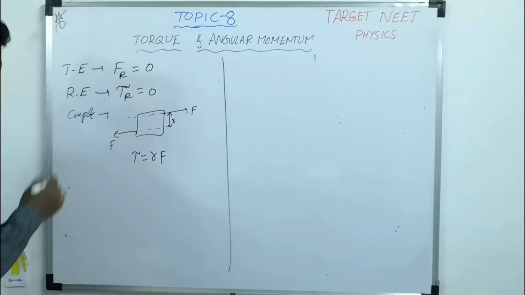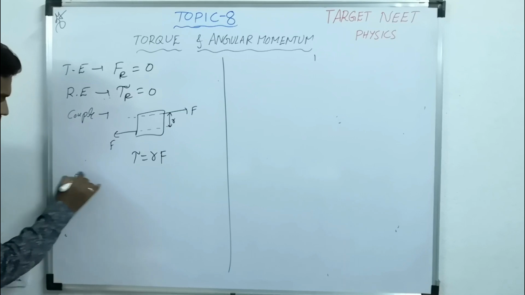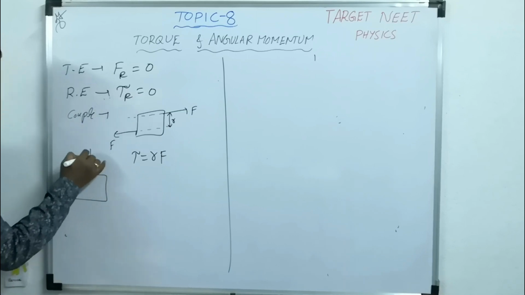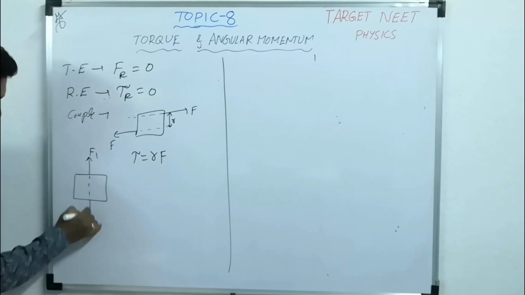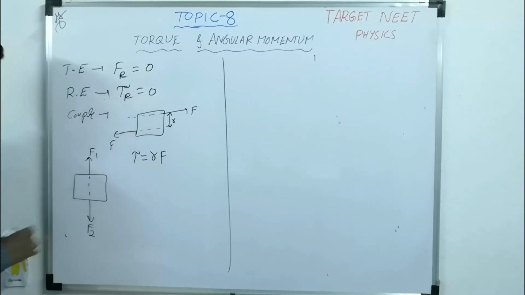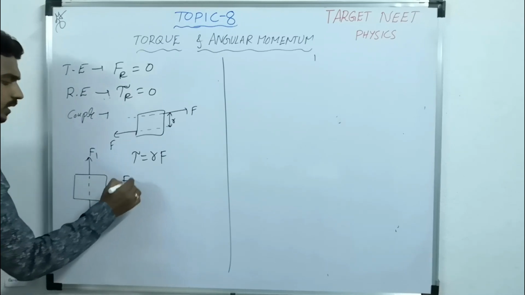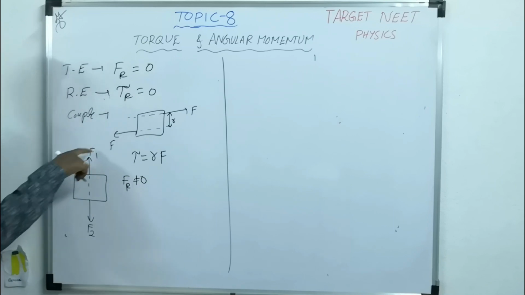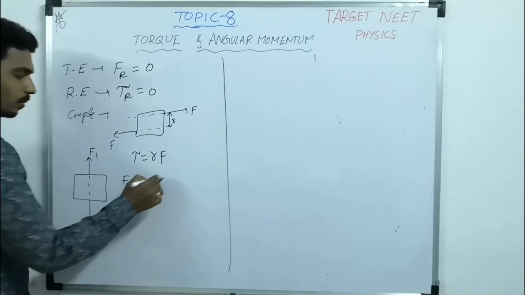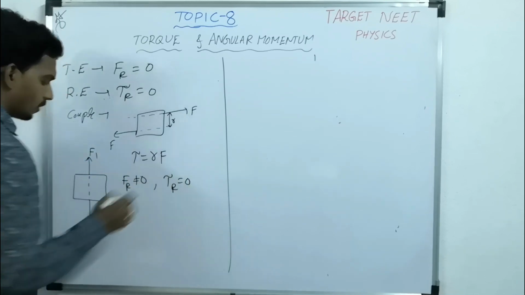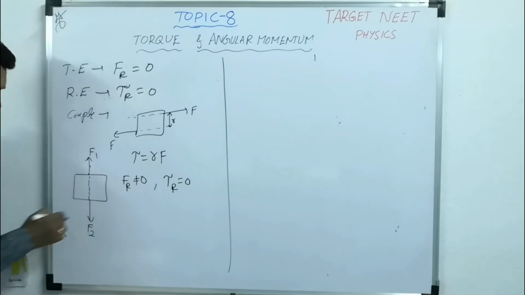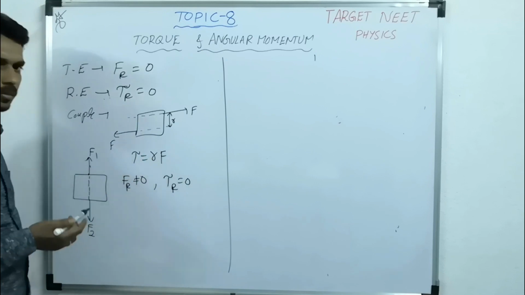Now take one object. Now this is F1. Now this is F2. Then resultant force is not 0 because F1, F2 are not equal. But resultant torque is 0 because they are acting along the same line. There is no perpendicular distance. So the torque will become 0.